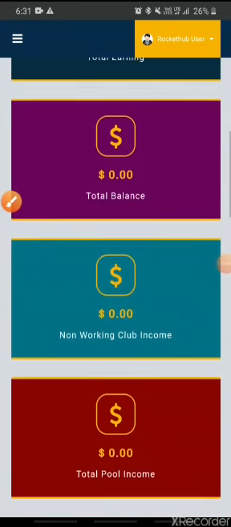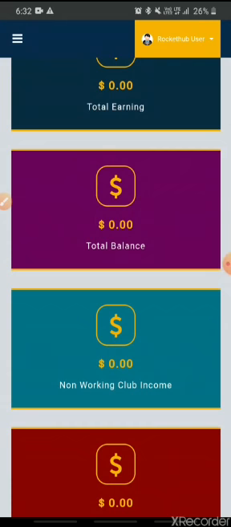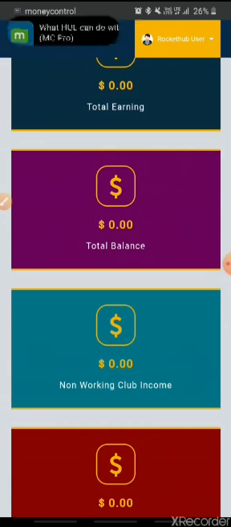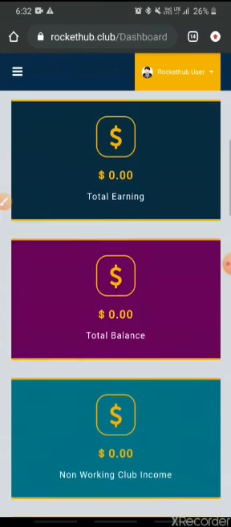Hello everybody. So I'm going to explain to you every income source that we can get with Rocket Hub. Right now we all know how Rocket Hub has been performing, and it's one of the biggest income generating sources at this point. So let me explain to you in detail.